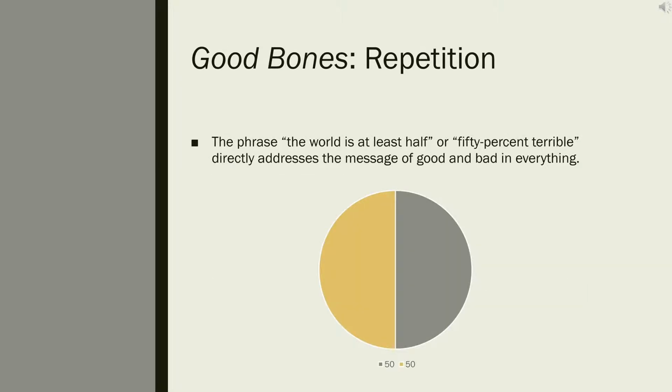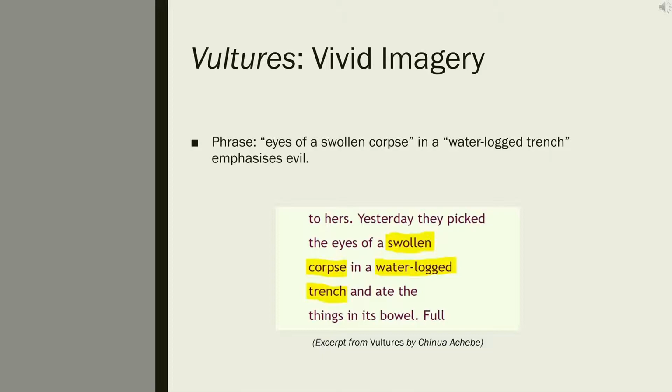Dissimilarly, Goodbones, rather than using detailed juxtaposition, utilizes the repetition of the phrase, "the world is at least half or 50% terrible," after descriptions of good and bad events, to clearly address the synchronicity of positivity and negativity within similar events. Additionally, in Vultures, Achebe's vivid imagery depicts vultures picking the eyes of a swollen corpse in a waterlogged trench,